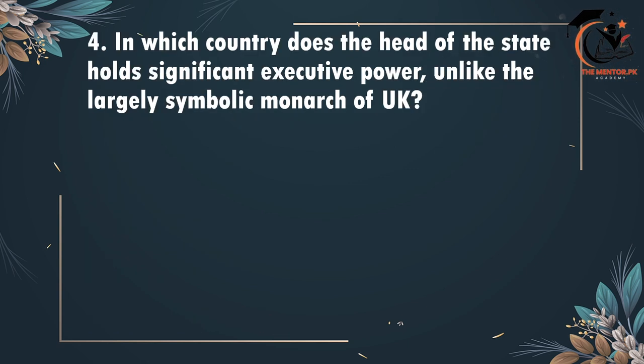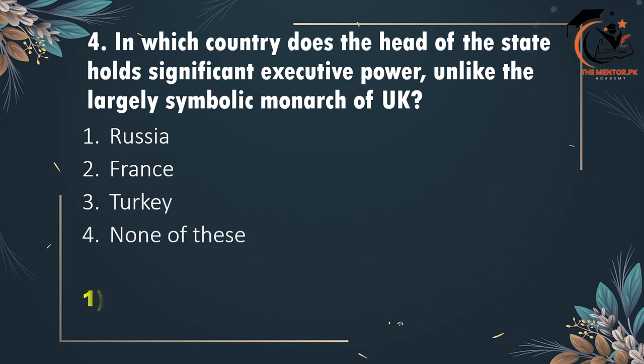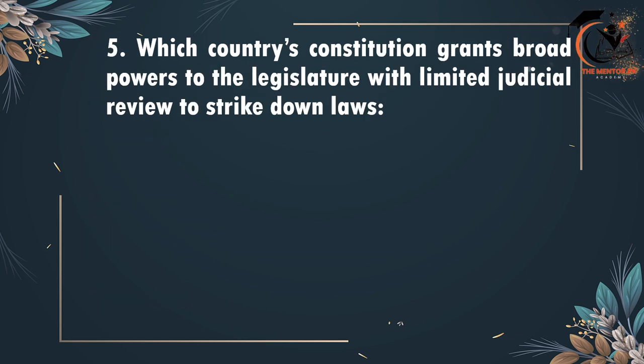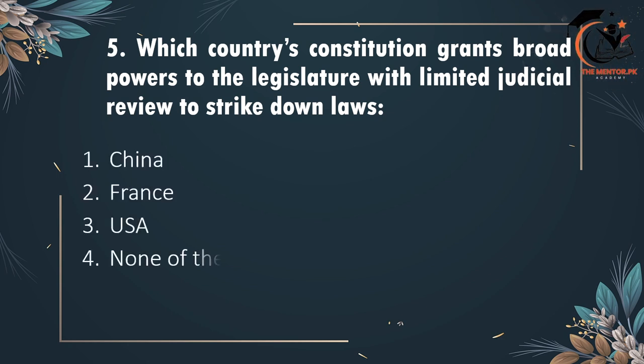4 है, in which country does the head of the state hold significant executive powers unlike the largely symbolic monarch of the UK? Russia, France, Turkey or none of these. Correct option है option 1 Russia. 5th है, which country's constitution grants broad powers to the legislature with limited judicial review to strike down the laws? China, France, USA or none of these. Correct option है option 1 China.